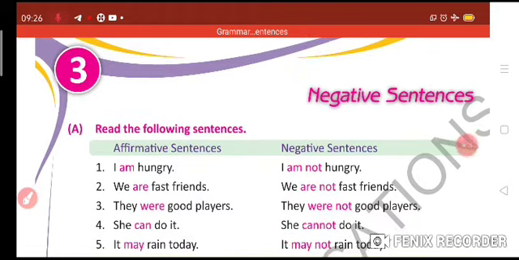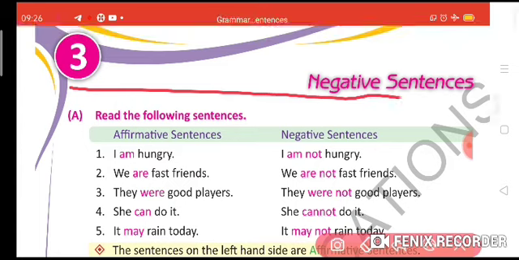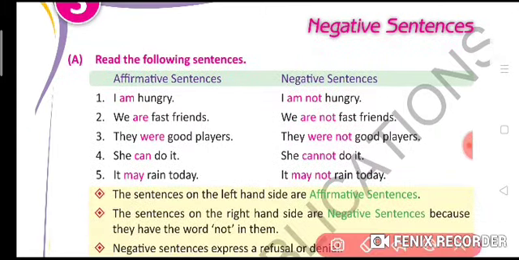So today we are going to start chapter number 3, negative sentence. Read the following sentences. Affirmative sentence means positive sentence, and negative sentence. Actually now you are thinking, what is a negative sentence? Negative sentences are those which use the negative word not or no and which express refusal or denial of something.